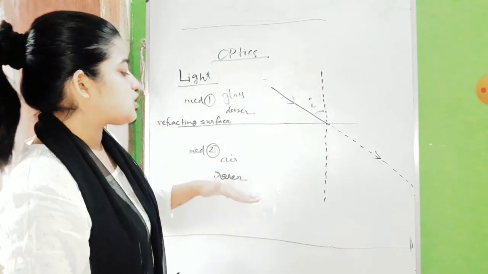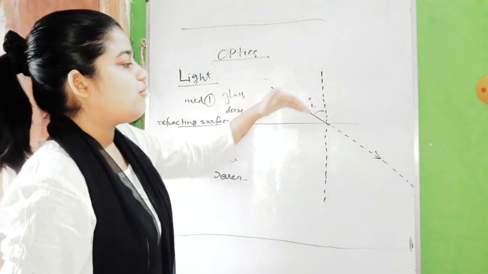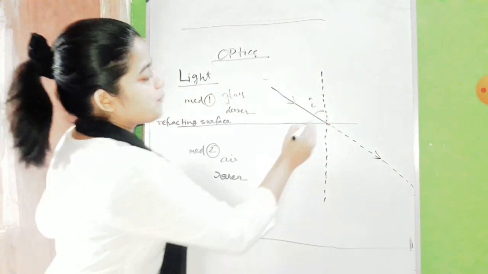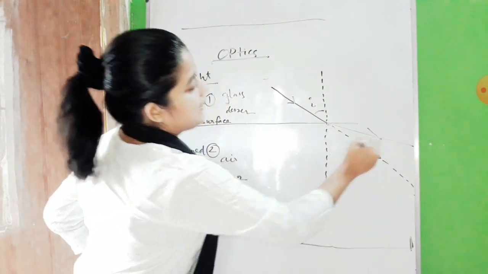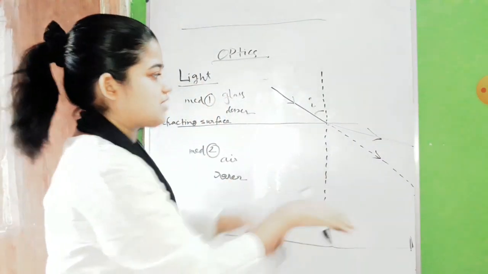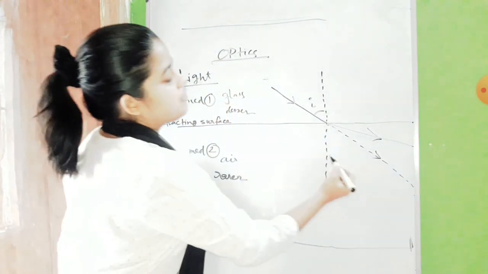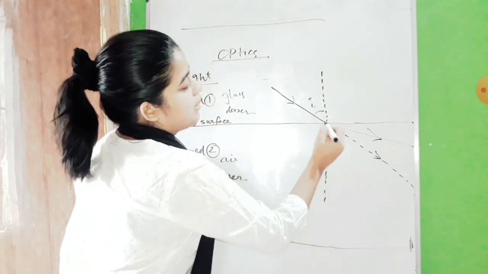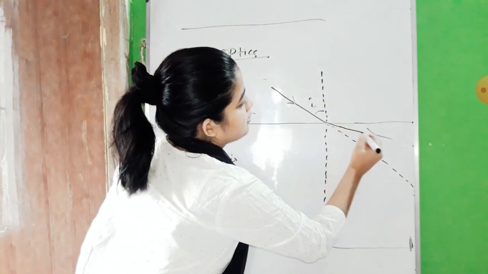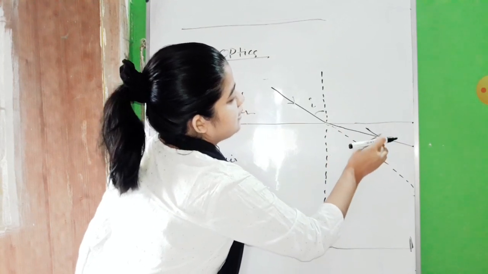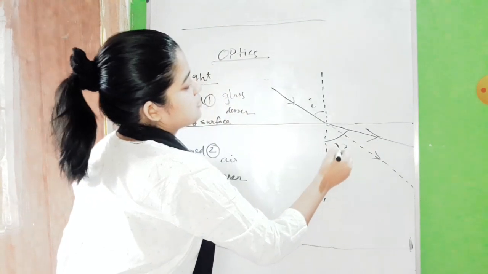So they will not give such resistance to the incident light ray, so it will go faster, right? So instead of following this path, the light ray should go away from the normal. That means it is going faster, faster, faster, like this. So we got a ray which is going away from the normal. This path has been followed by the light ray, and now our angle of refraction is this much.